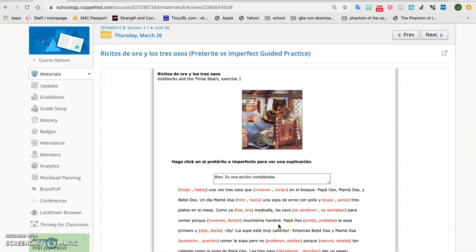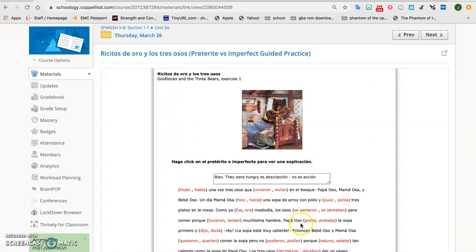Now, is that an action or is that a description? That would be a description. Which tense do I choose when it's a description? I choose the imperfect right here. Not the preterite. It's going to tell me, no, it's imperfect. It's a description. They were hungry. Okay, so I choose the imperfect, and that's telling me, yes, it's not an action, it's a description.